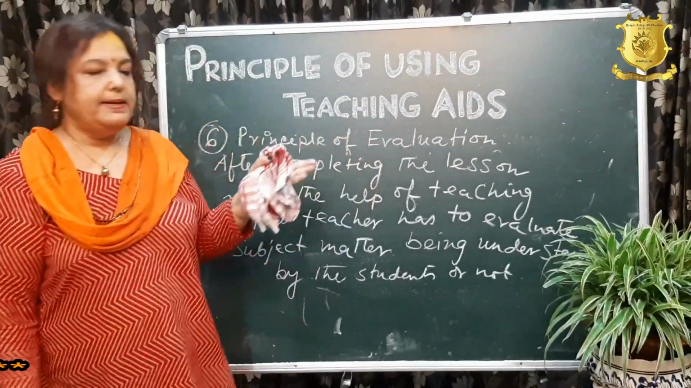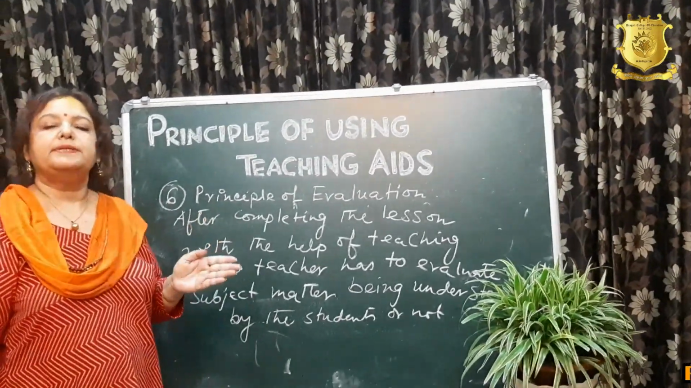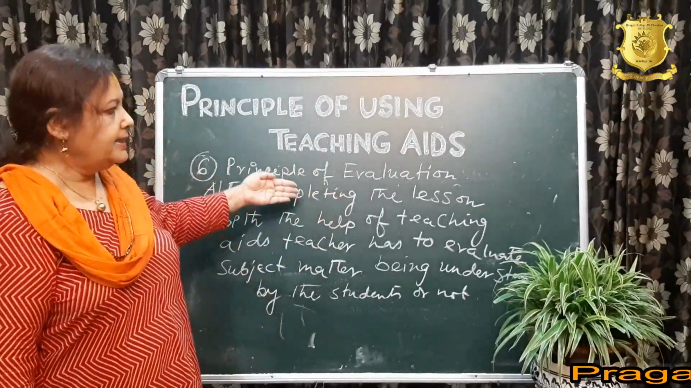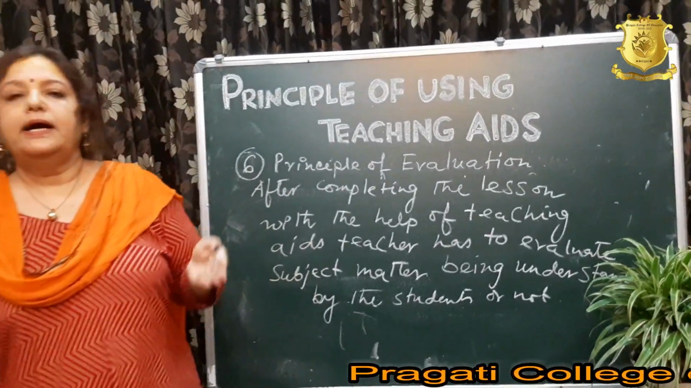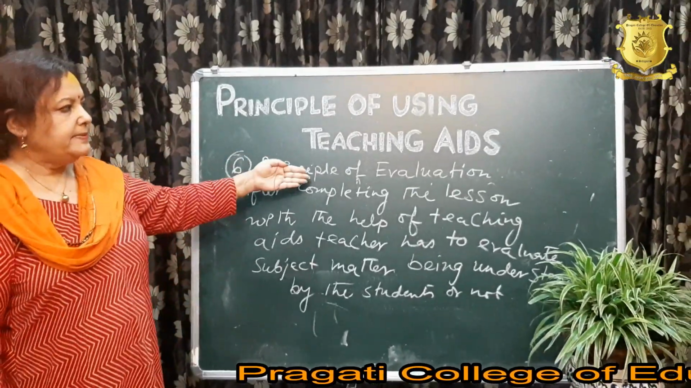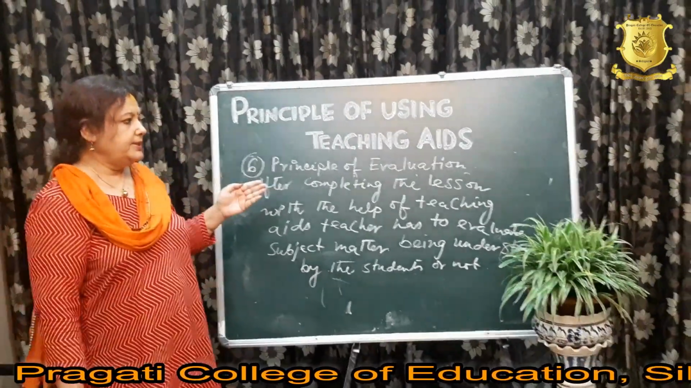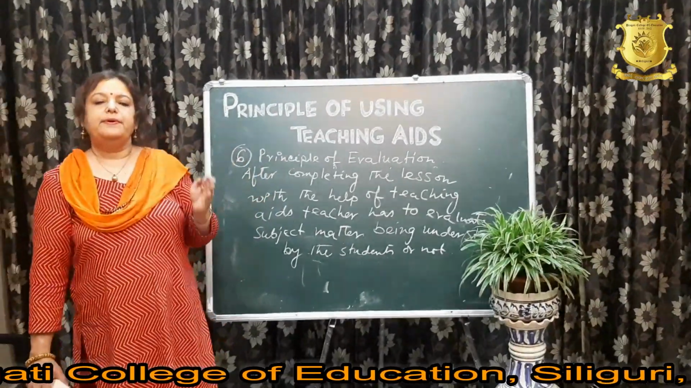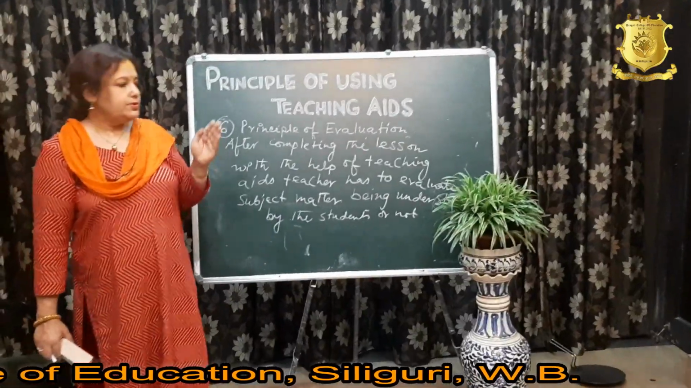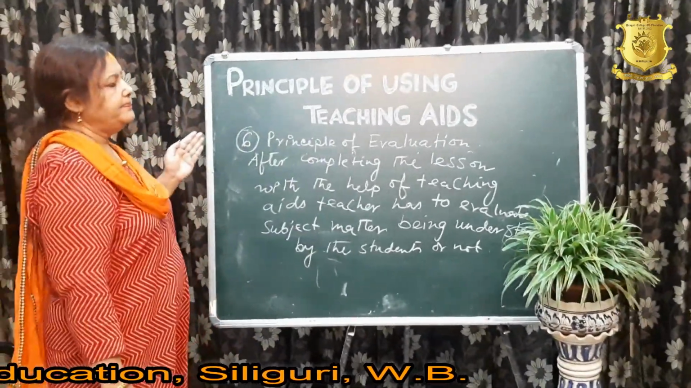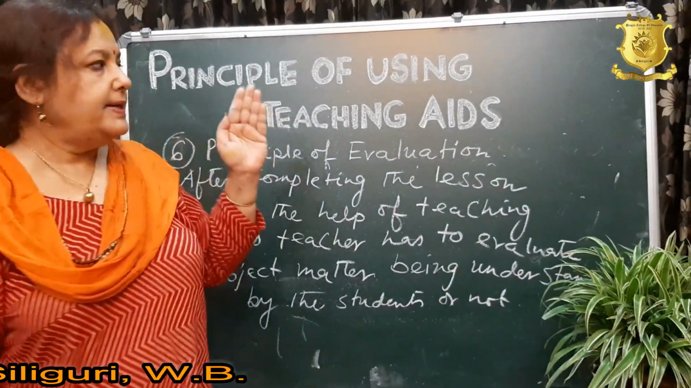So, in the principle of evaluation, this stage of evaluating the teaching aids is very essential because it is the last step, after making, after selection, after presenting. Whether the objective for which the teaching aid has been made is fulfilled or not has to be evaluated very carefully. So all these points come under the principles of using teaching aids, and this is very important.